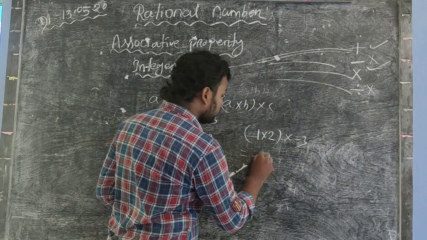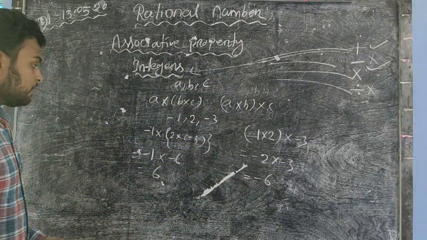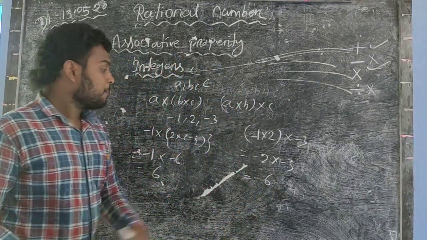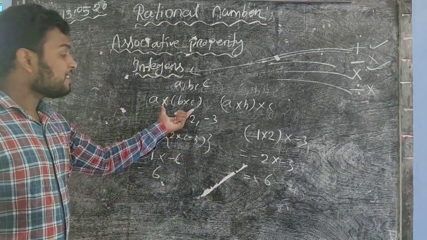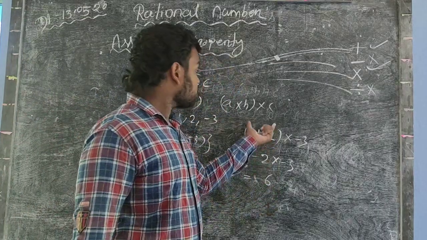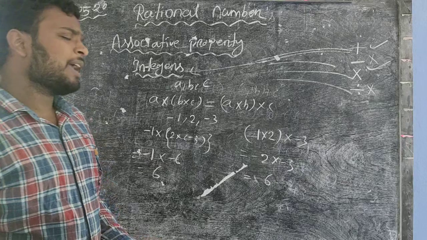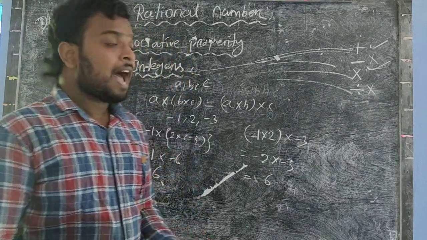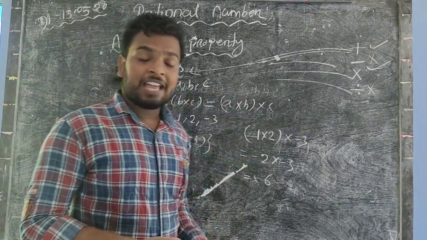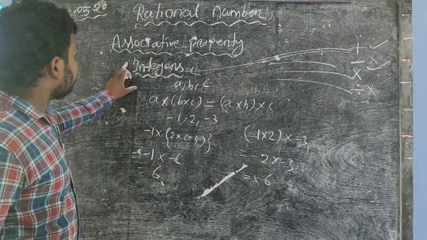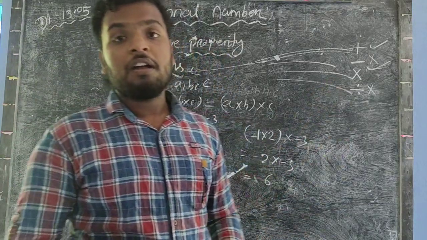So is equal to -2 into -3, which is 6. So you find 6 in the LHS and you find 6 in the RHS. So LHS is equal to RHS. In each and every case, whatever you take as a, b, c, you find that LHS is equal to RHS. So we say that integers obey associative property in the case of multiplication.